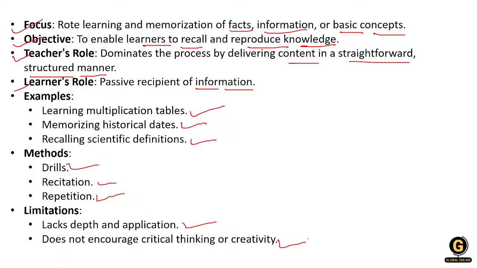The fresh brain is trying to grab some information, facts, and all. Then he will gradually attempt to take decisions. He will gradually develop his critical thinking and creative mind. So this does not happen in memory level. It will happen in reflective level. That is another one, the advanced one. So this is your memory level. I hope you have understood what is the exact meaning of memory level of teaching.